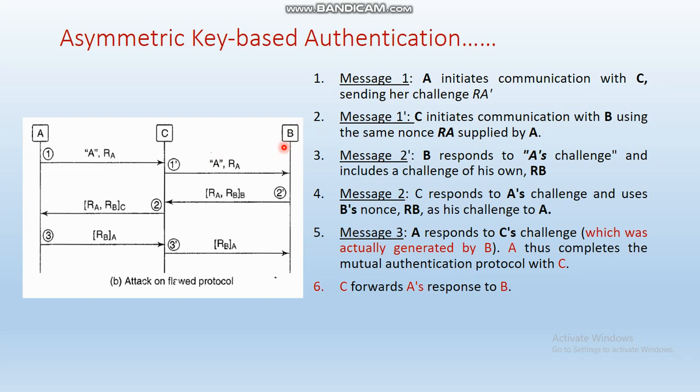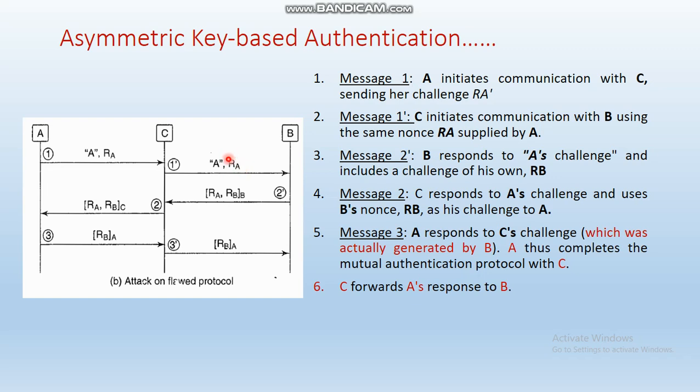This message is intercepted by party C, and C sends that same message to party B. B assumes this message was sent from party A itself, and signs the document.